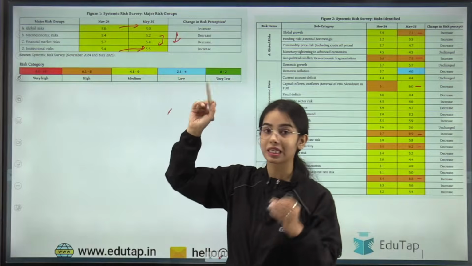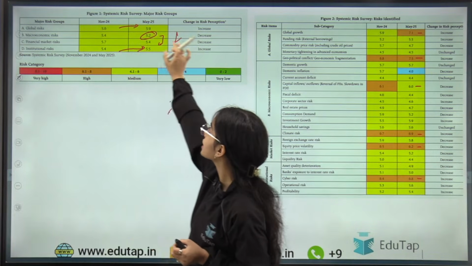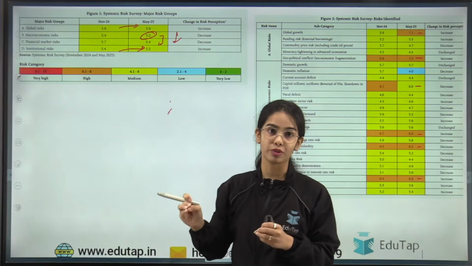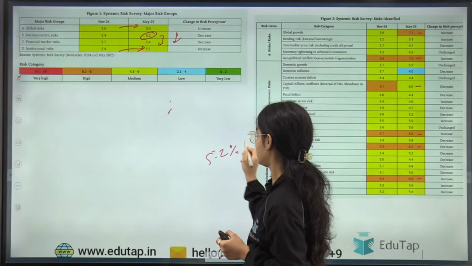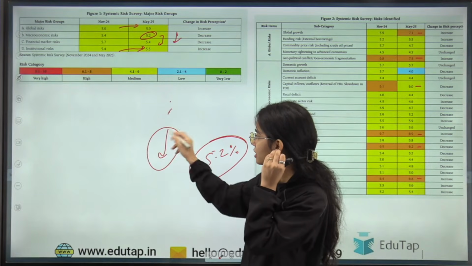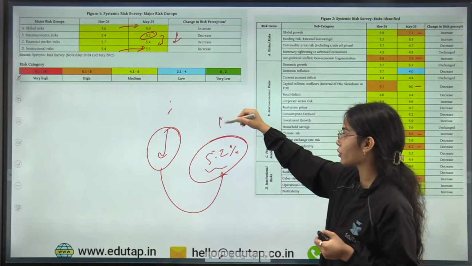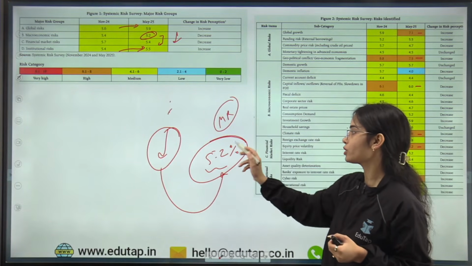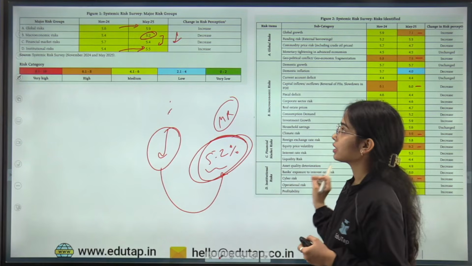Now the maximum decrease in the risk has come in the macroeconomic risk, because here you can see that the risk has decreased to 5.2%. So the lowest of the risk is in the macroeconomic risk. Okay, so the risk has decreased maximum in macroeconomic risk, or the risk has come down the maximum in macroeconomic risk to 5.2%. So this is the idea.